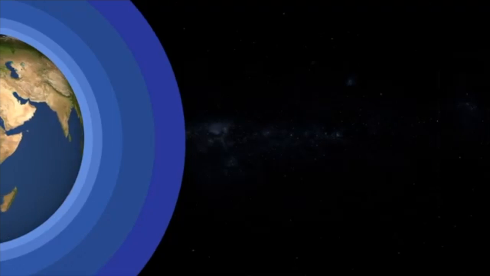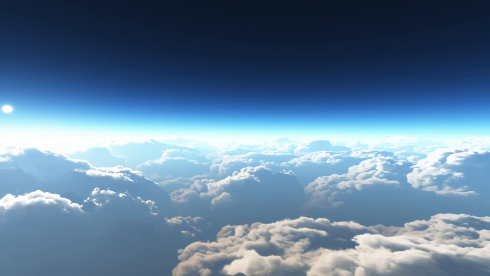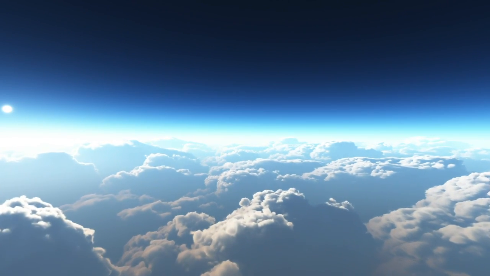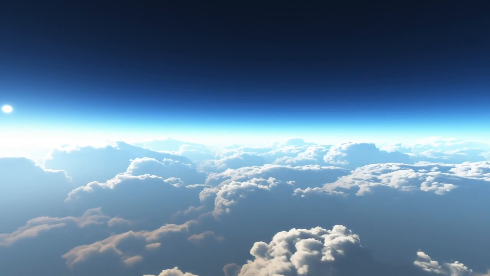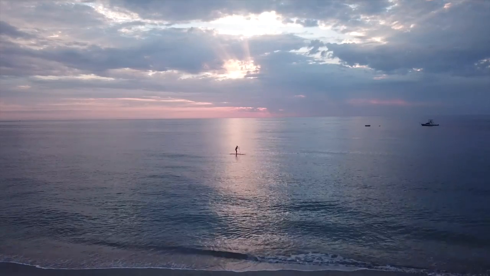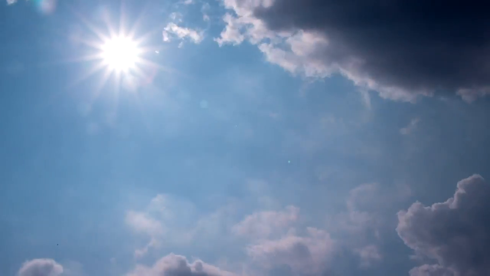The atmosphere has 5 layers that differ greatly from each other. The first layer is known as the troposphere. Troposphere means region of mixing. This layer is the lowest layer of the atmosphere. It's where weather happens, and it contains almost all of Earth's water vapor. In the troposphere, water vapor plays a major role in regulating air temperatures. It absorbs heat radiated from the Earth's surface.